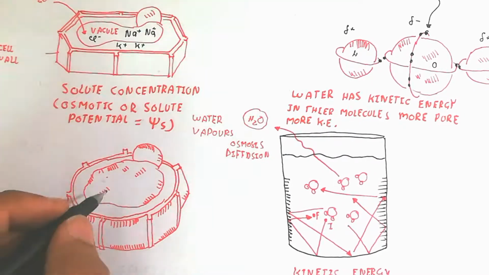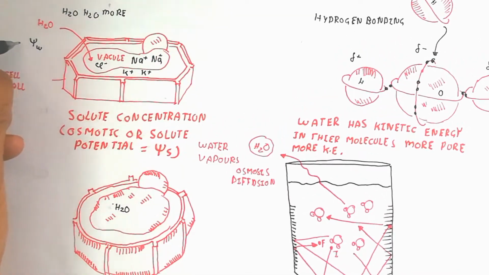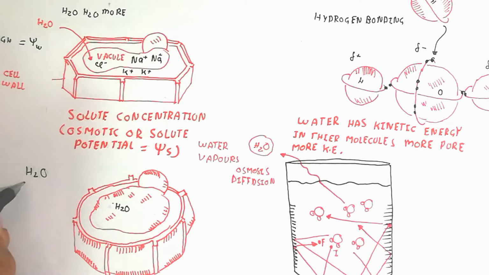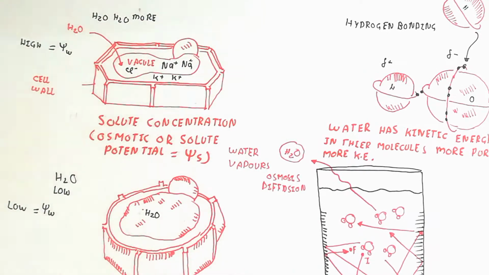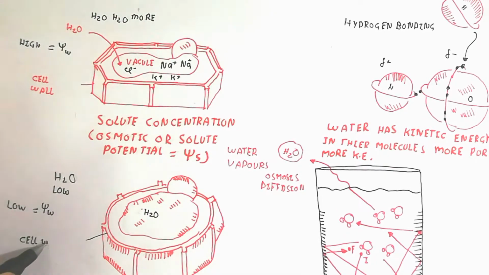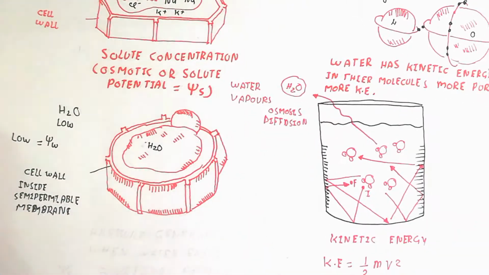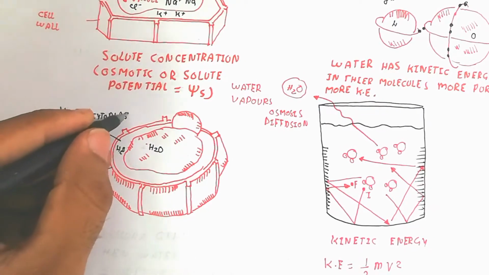After the process is complete, the water has moved completely inside and the movement stops due to the abundance of water. The cell expands due to the more water, and the cell wall pressures inward while the vacuole pressures outward. Both directions of pressure are known as pressure potential, shown as psi p. Pressure potential means the water and solution molecules have the ability to move outside by the bursting of the cell.